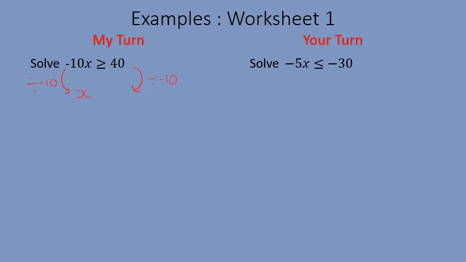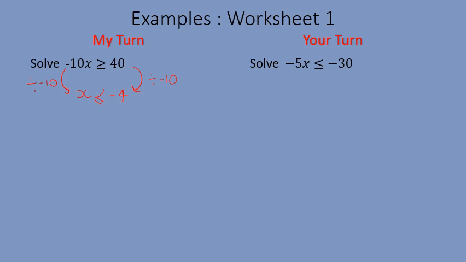If I divide the right-hand side by minus 10, 40 divided by negative 10 is going to give me negative 4. But then because I've divided by a negative number, the inequality needs to flip. So before the big side was on the left-hand side, so now it needs to be on the right-hand side. So I've now got x is less than or equal to minus 4.